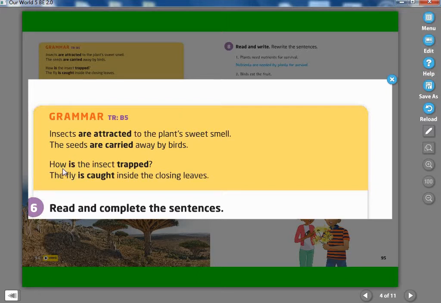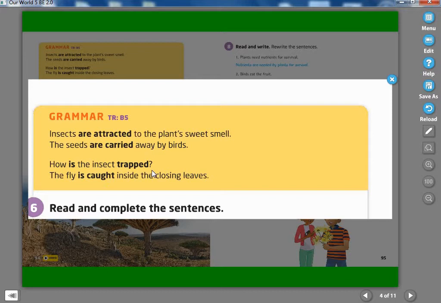How is the insect trapped? In this sentence we don't have any subject, we only have the object. The fly is caught inside the closing leaves. There is no subject here, we don't know. The most important thing is what happens to the insect, the fly. Caught is the second and third form of catch.